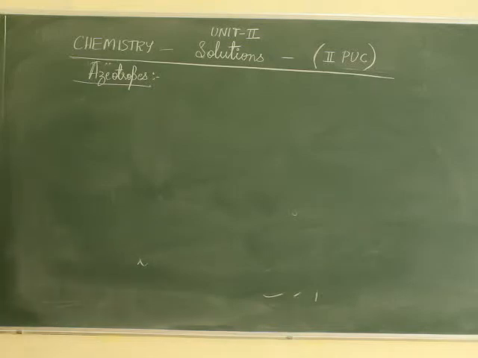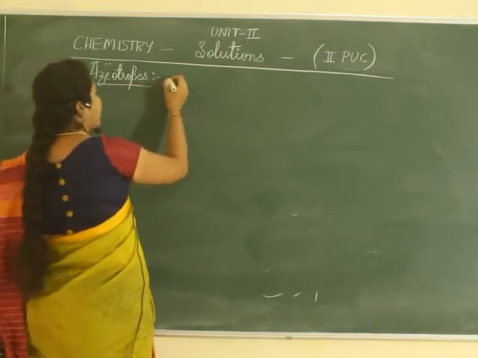That too, at constant temperature it boils. So what is it?